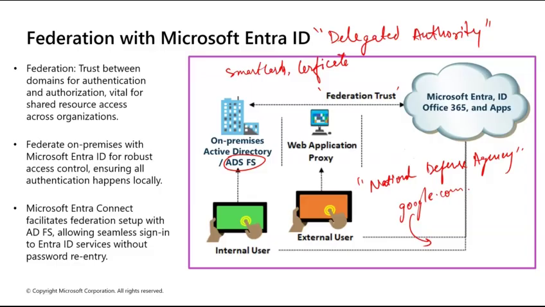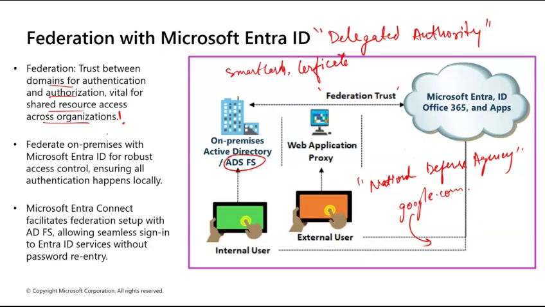So Federation can help you with third party authentication. Let's say you want to use your Google account, your Facebook account, Apple ID account, your personal email ID, Microsoft account, anything. That is Federation services, right? It builds the trust between domains for authentication and authorization, which is vital for shared resource access across organizations.